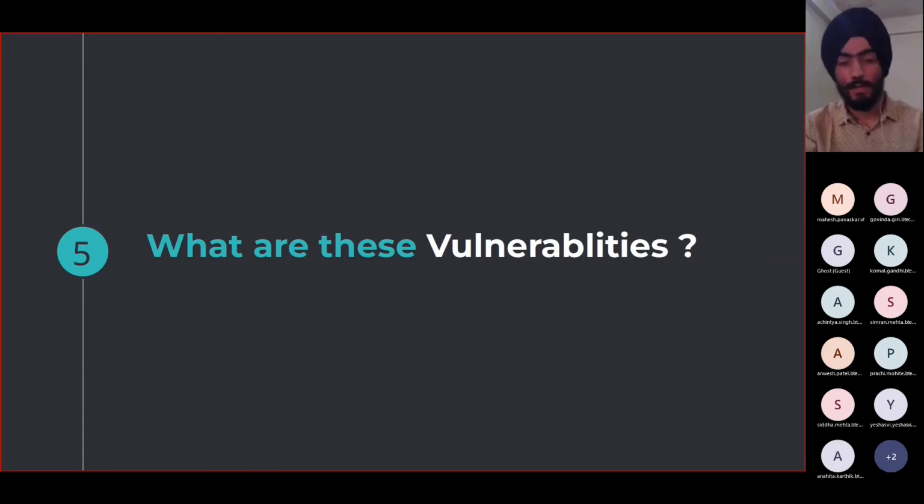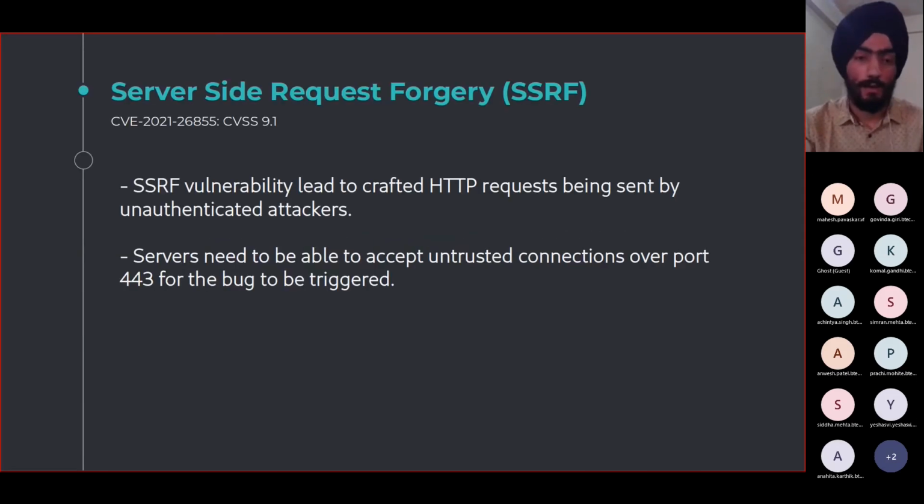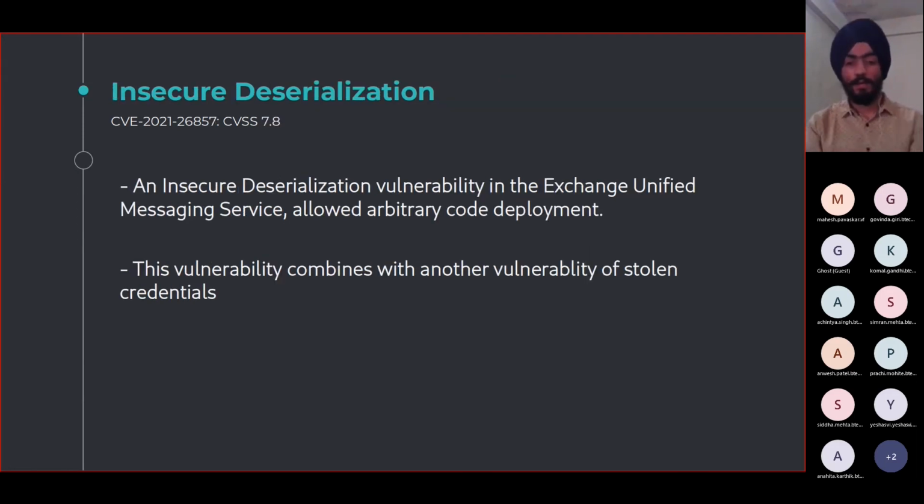What were the vulnerabilities that were present in the Exchange server? The first vulnerability they exploited was SSRF, or server-side request forgery. In SSRF, basically the attackers try to induce server-side applications to create HTTP requests to gain unauthenticated access. The second one was insecure deserialization.